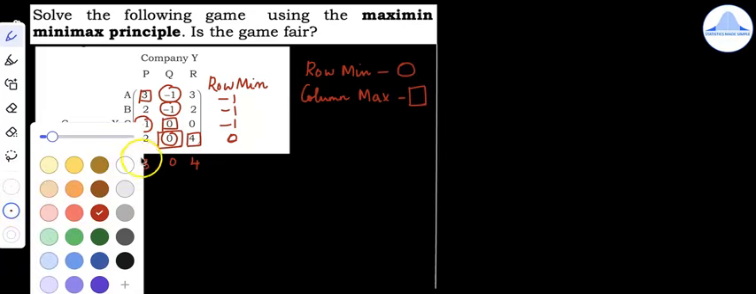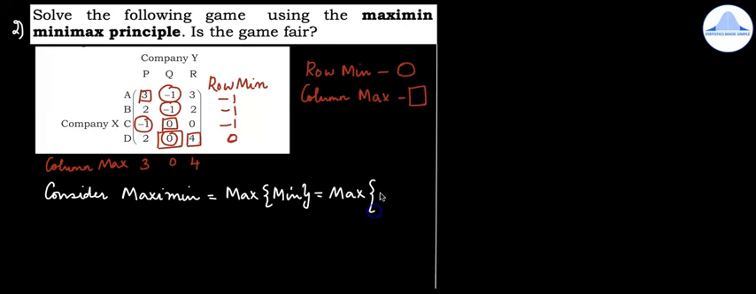Next, you find out the column maximum. So in the first column, the maximum value is 3. So put a box and write 3. In the second column, the maximum value is 0. There are 2 zeros. So for both the zeros, you put the box, and next here you write 0. In the third column, the maximum value is 4, and then we write 4 here. Now we have to use the word maximin. I'll just change the color of the ink.